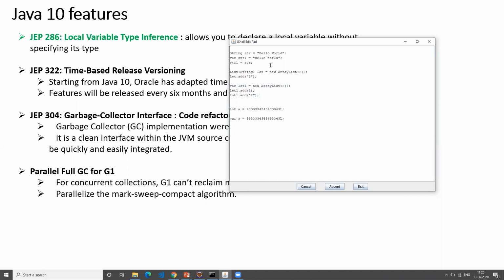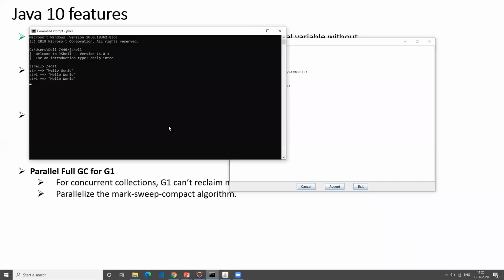Likewise here I specified var, and it understands that this is a string and assigns the string. It understands where the string is. Now if you print var, it will give you the result. You'll see that result here somewhere. So this is JShell, so I'm executing here.